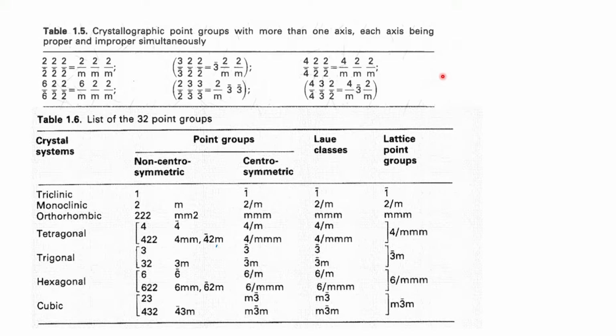Now comes the beauty. Now comes something which we have not anticipated or not bothered to understand over the years. When people said that there are 7 crystal systems, we believed that there are 7 crystal systems, and that was a belief rather than actually a proof. And we also knew, of course, there are 32 point groups. Most of us in the college days learned the presence of 32 point groups.